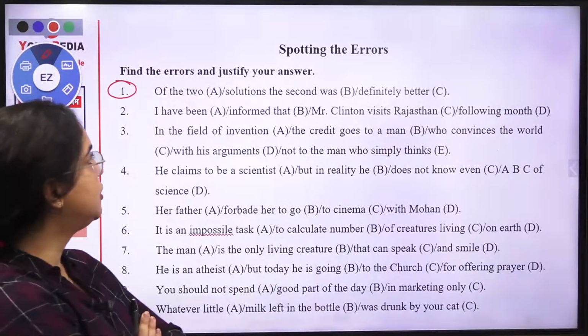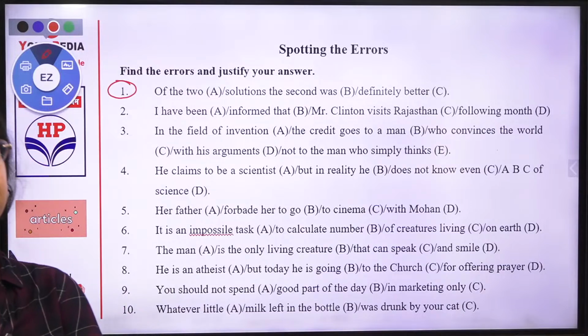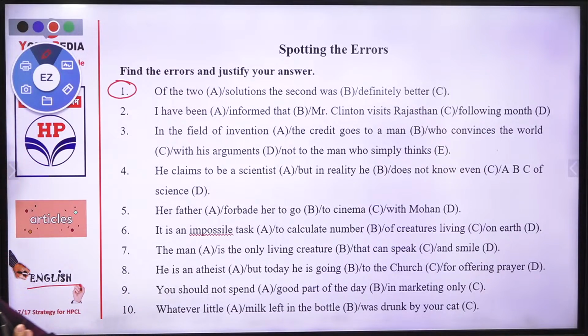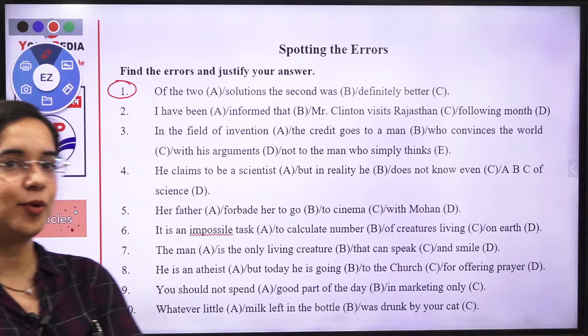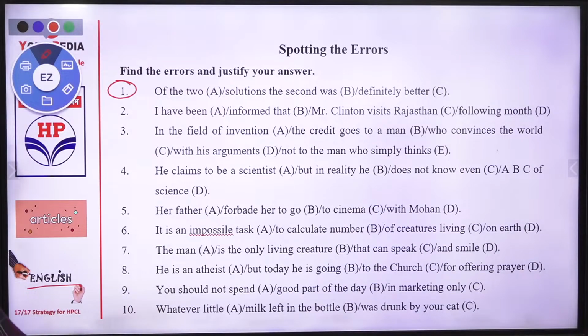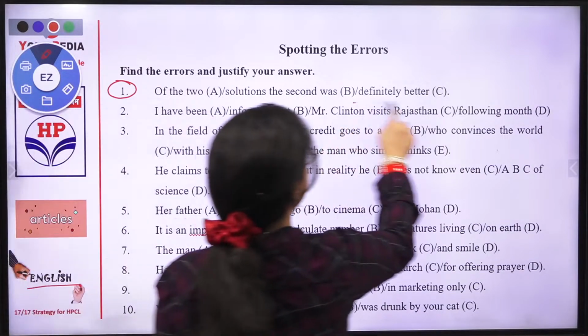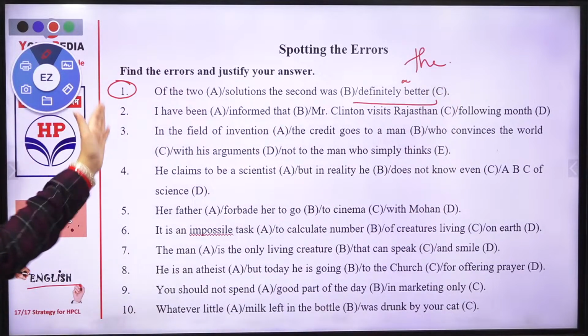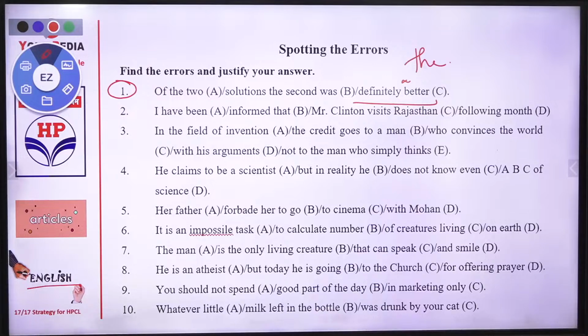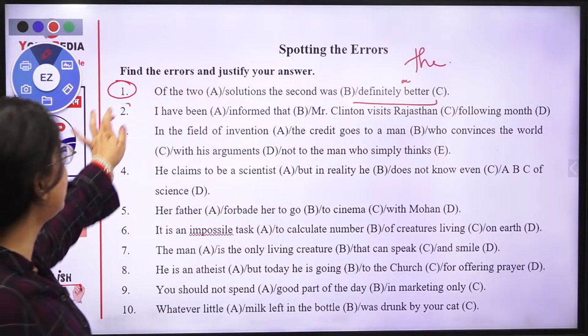Of the two, the solution, the second was definitely better. The second, तो दूसरा ठीक तो है, the second तो ठीक है. What else? It's not a problem. Now it is definitely the better because you are designating to the second नहीं आएगा, the better आएगा. ठीक है?